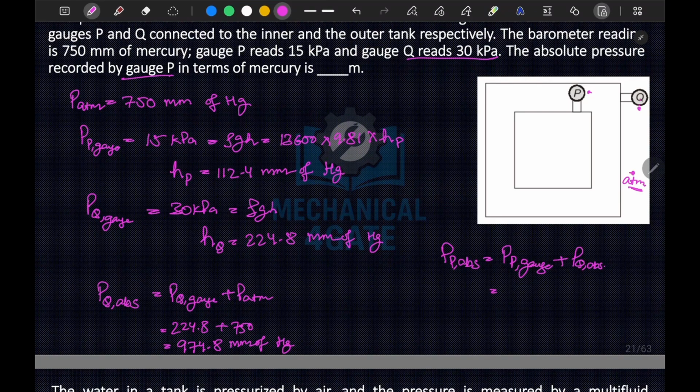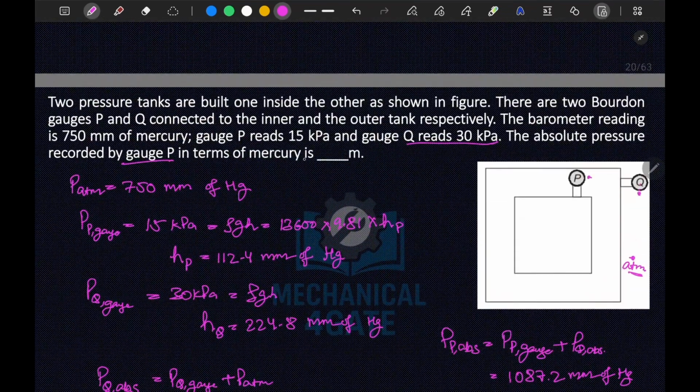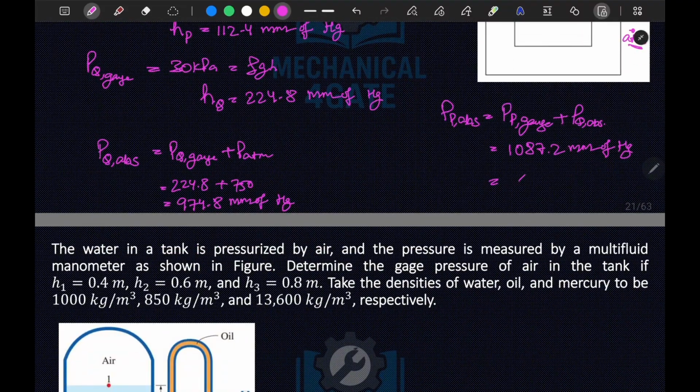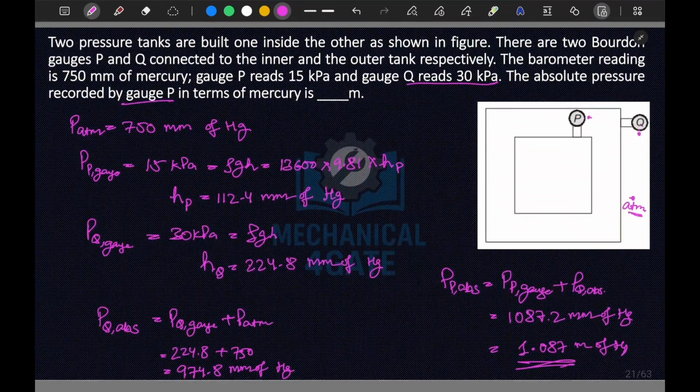So PP gauge is 112.4, and the total is 1087.2 mm of Hg. It is asked in terms of mercury in meters, so the answer is 1.087 meter of Hg. Please look at the question carefully, and I hope you get this solution as well.